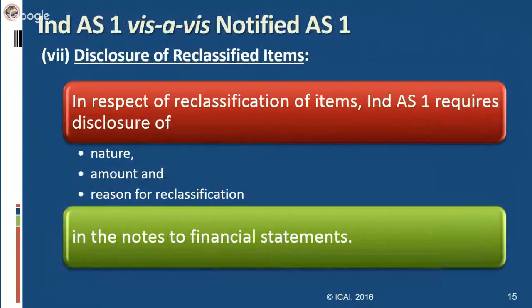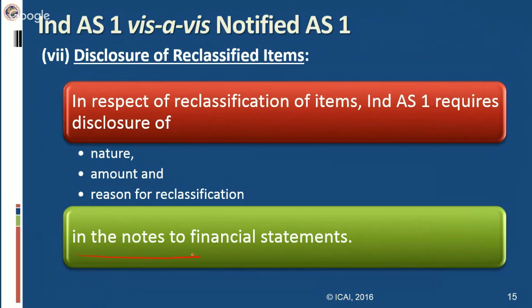The next difference between Ind AS 1 and notified AS 1 is on disclosure of reclassified items. In respect of reclassification of items, Ind AS 1 requires disclosure of nature, amount, and reason for reclassification. And this is to be done in the notes to financial statements.